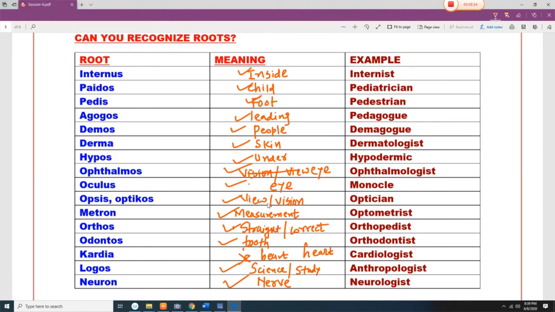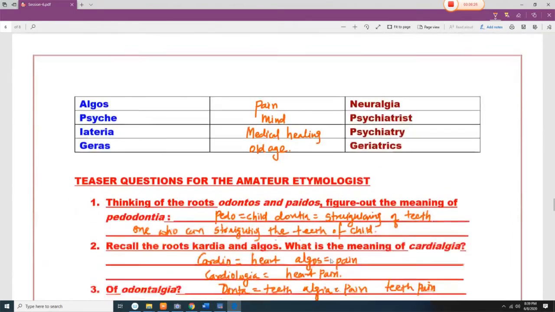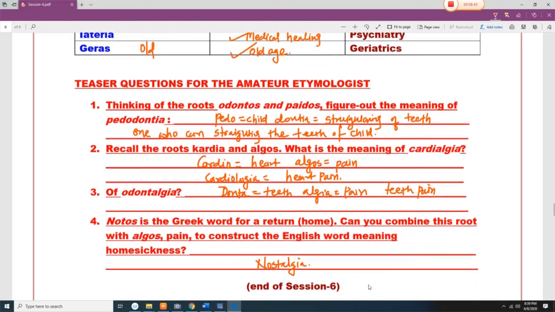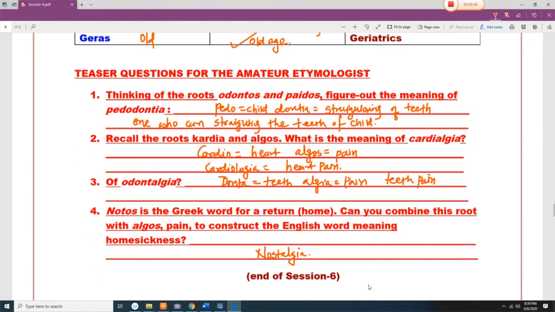Neuron means nerve. Algos means pain. Psyche means mind. Iatreia means medical healing, so psychiatry. Geras means something related to old, so geriatrics means a doctor of old people. Pedodontia. Pedo means child and dontia means related to teeth. So one who is straightening the teeth of a child.